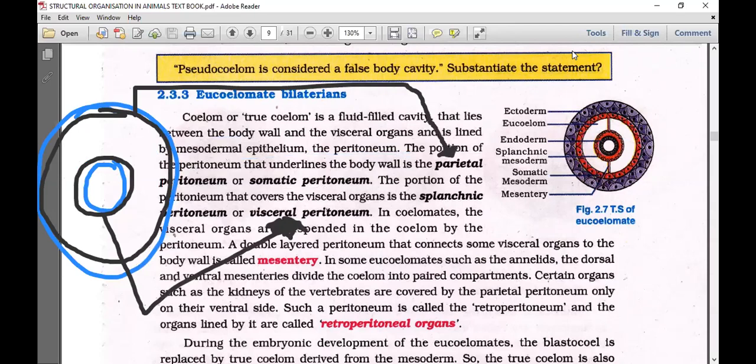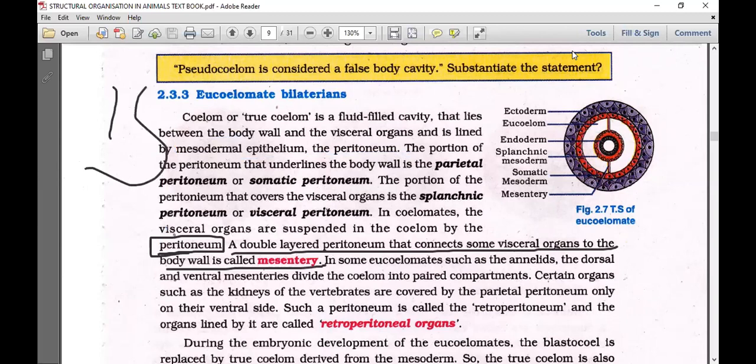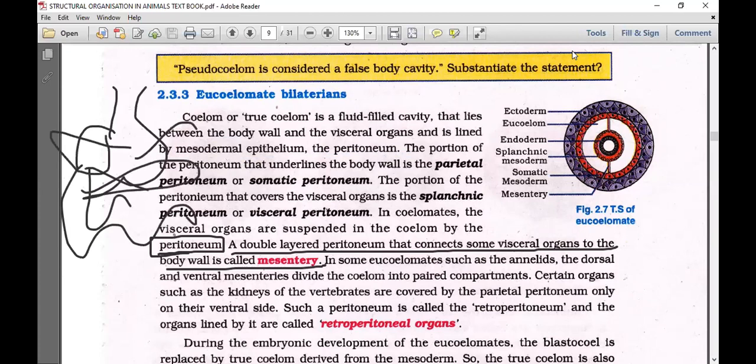In coelomates, the visceral organs are suspended in the coelom by the peritoneum. All the visceral organs, kidney, liver, pancreas, spleen, stomach, intestine, are suspended over the coelom by the peritoneal layer. They are all covered with the peritoneal layer. A double-layered peritoneum that connects some visceral organs to the body wall is called mesentery. For example, if this is the stomach and intestine, and here we have the pancreas, then the liver, all these are covered with a double-layered peritoneum.